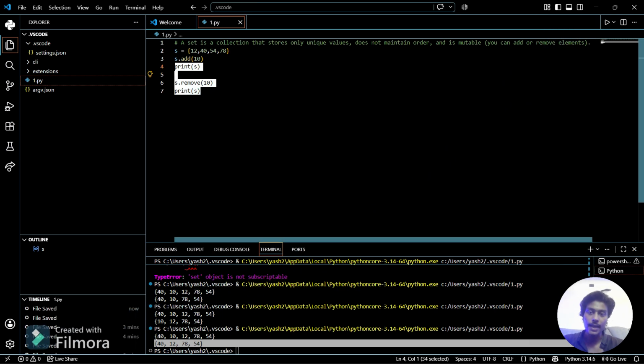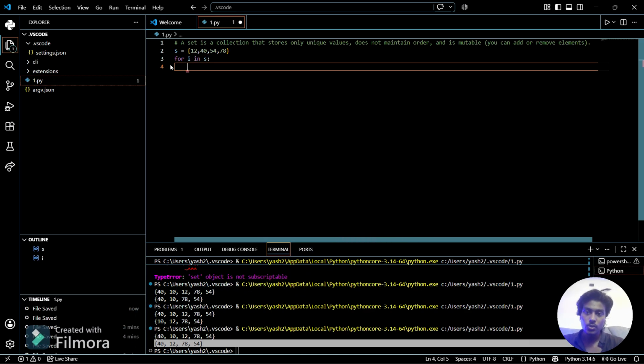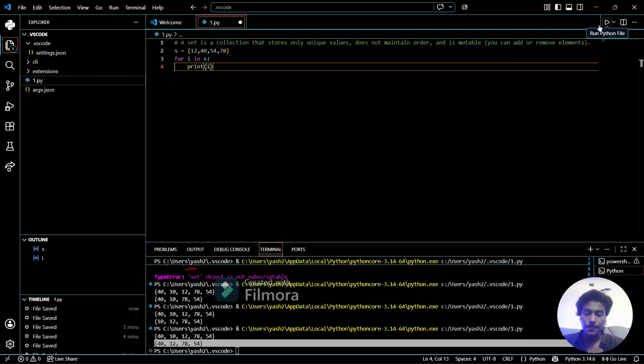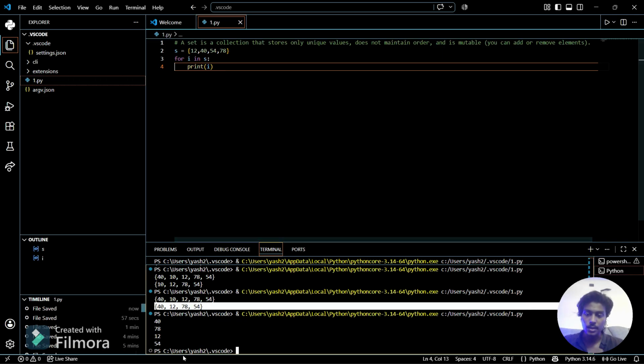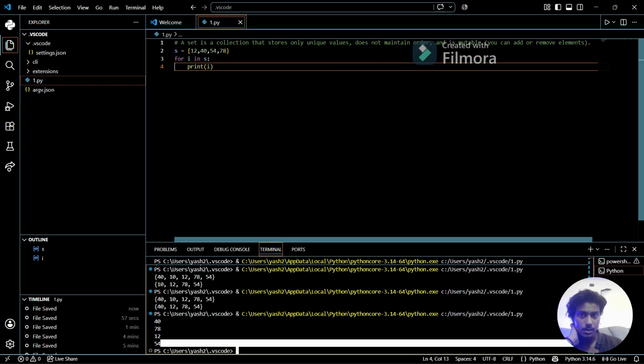Now we come to loops and then membership operators. First we cover what loops are and how you can use them. It is simple, the same as we used in lists and strings, we can use in the set. So in a set, for i in s, first i is 12, then i becomes 40, then 54 and then 78. I want to print the values of i, so you can simply do that. See, the values are printed again and again. So that's how we can use loops in tuples or sets.